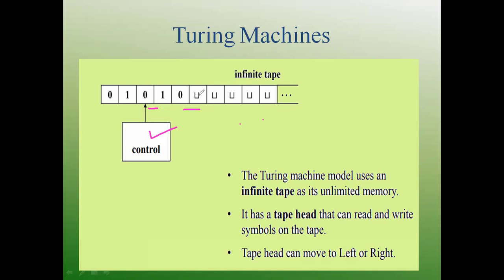It does not belong to sigma. That means the blank symbol is not part of the tape alphabet or the input symbols, but is just a special symbol that is used to fill the infinite tape.